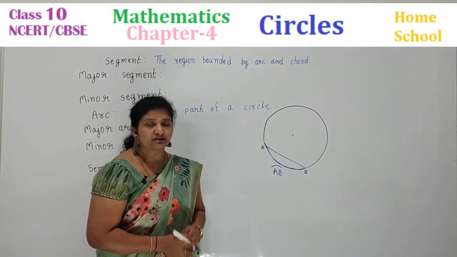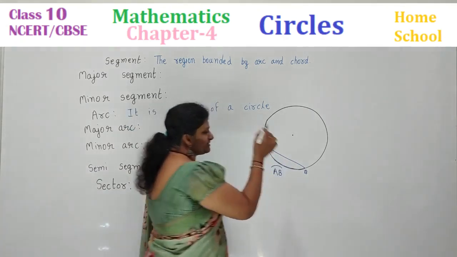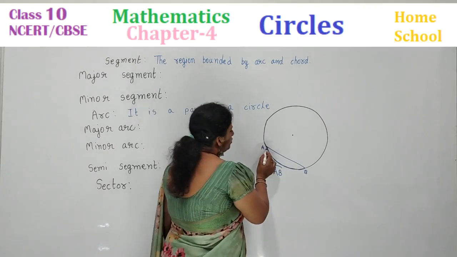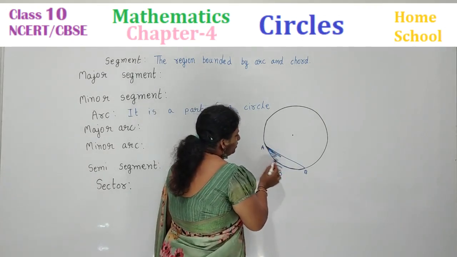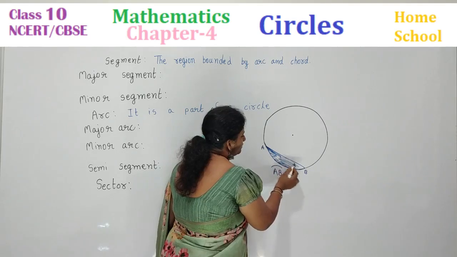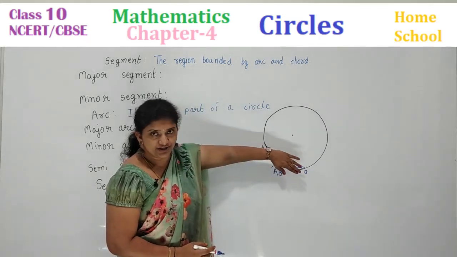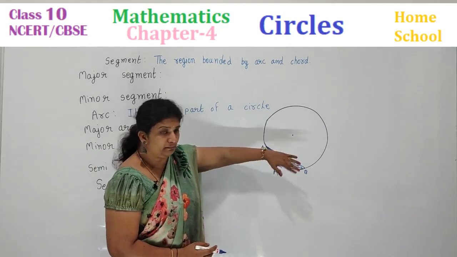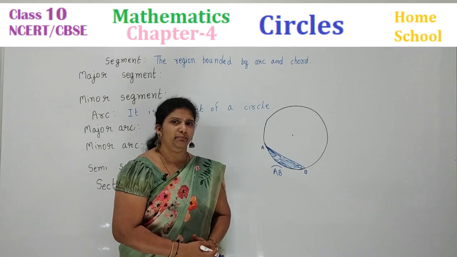What is that, children? Segment. This full complete area I call a segment. If you want, you can shade it, children. Completely, if you want, you can shade like this. Okay. So the region bounded by a curve and a chord is called a segment.